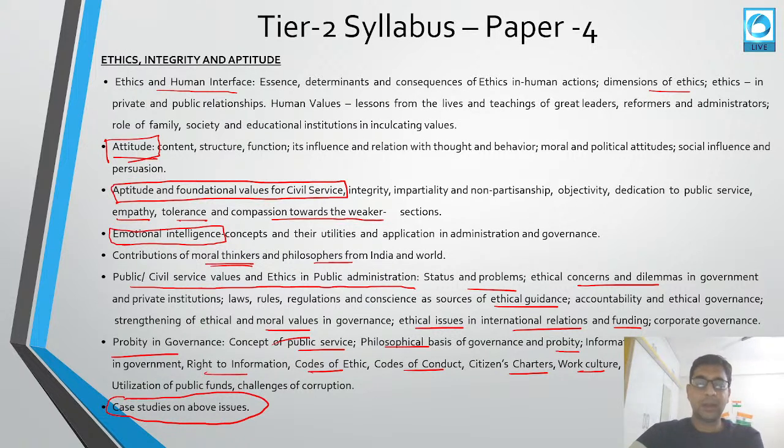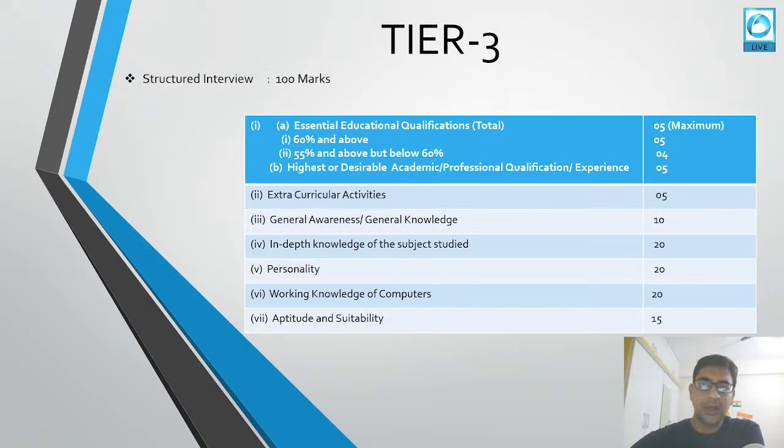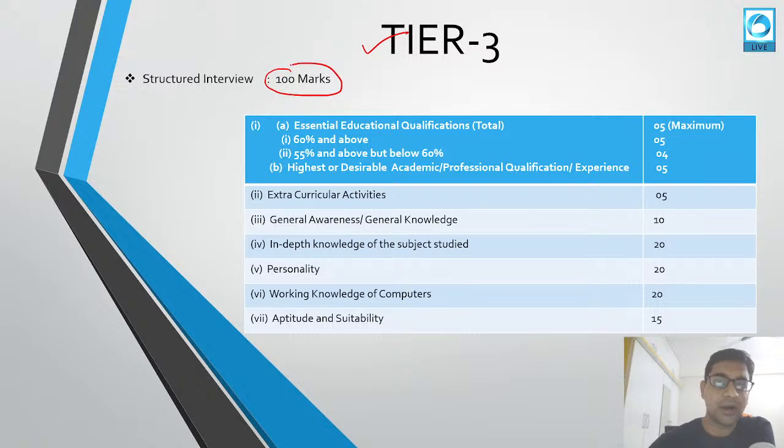So these are the 4 papers that will be held in tier 2 of the examination, that is, the written examination. Once you cross this stage also, you enter tier 3, which is going to be the last stage of the examination. Here there will be a structured interview of 100 marks. So how are these 100 marks divided? These 100 marks are, just 1 minute.